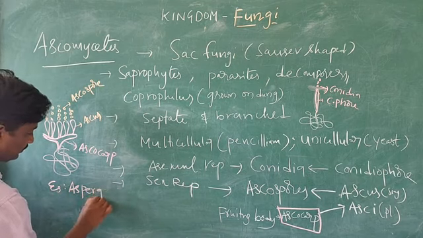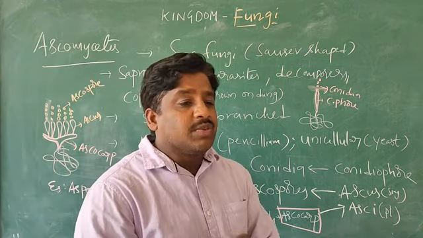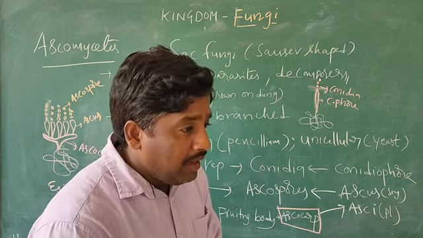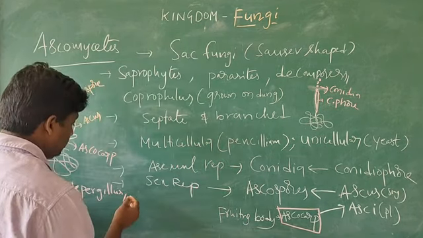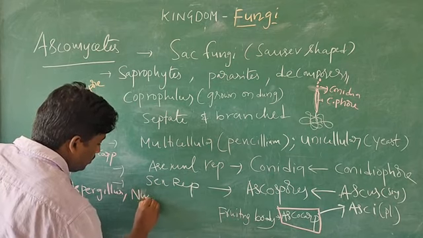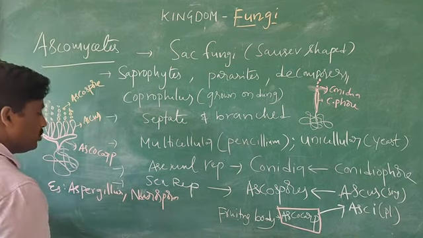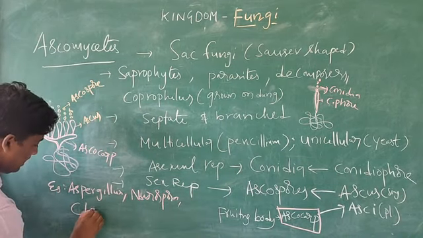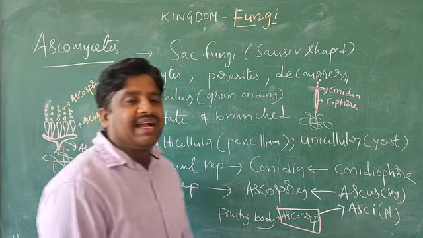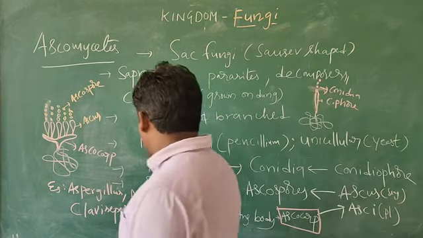Aspergillus, and one more example, Neurospora, and Claviceps. Neurospora and Claviceps.